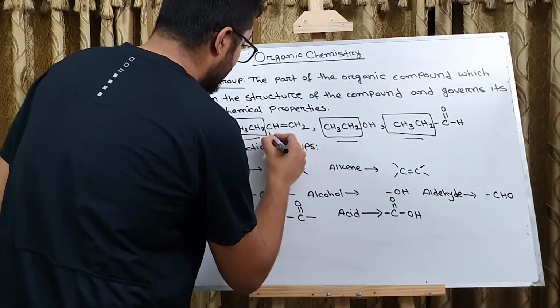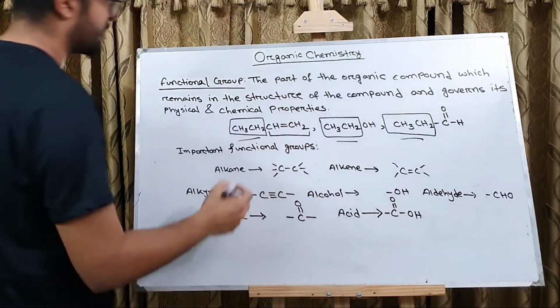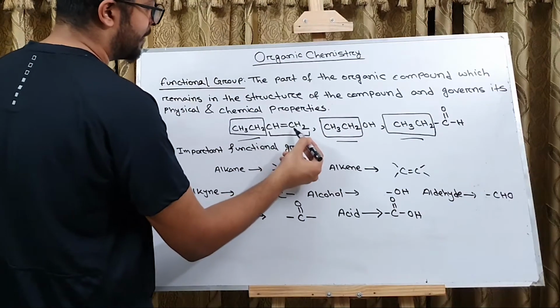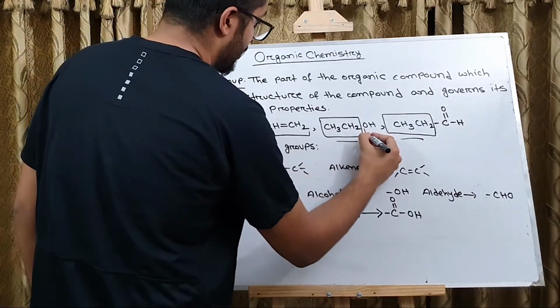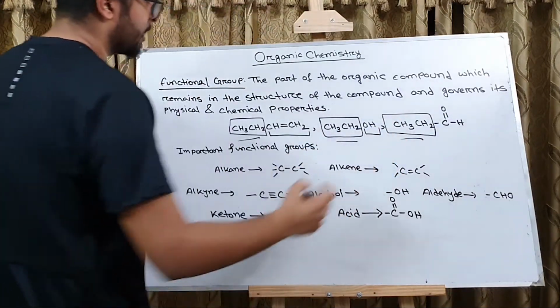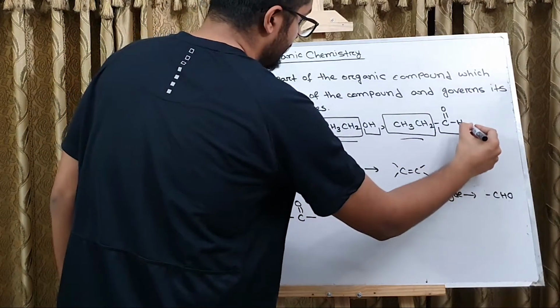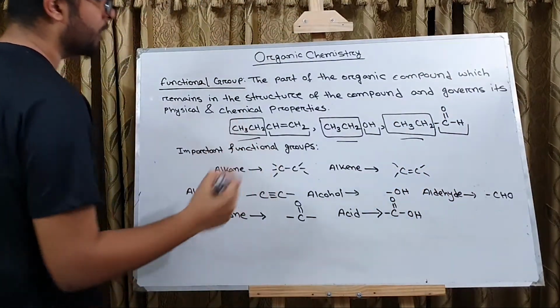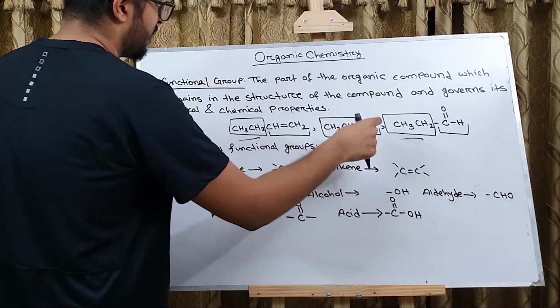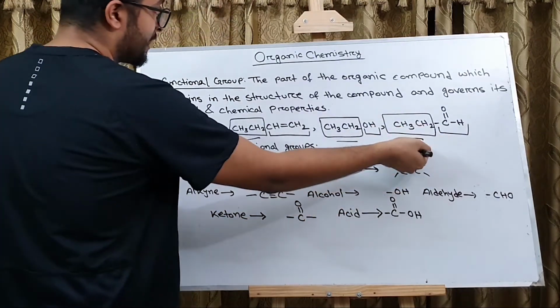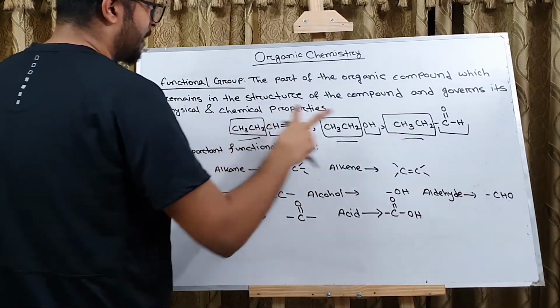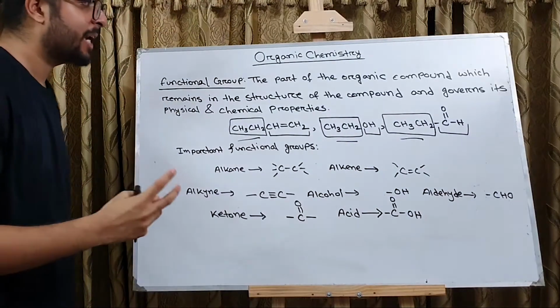In the case of alkene, the functional group is the carbon-carbon double bond. In the case of alcohol, the functional group is OH. In the case of aldehyde, the functional group is CHO. And due to the presence of these structures with the alkyl group, these compounds are showing different behaviors.